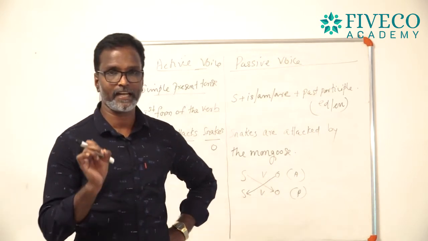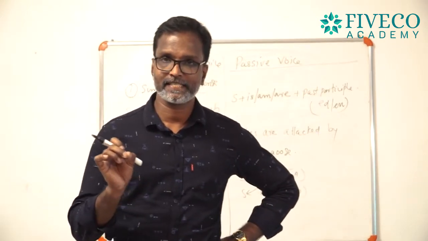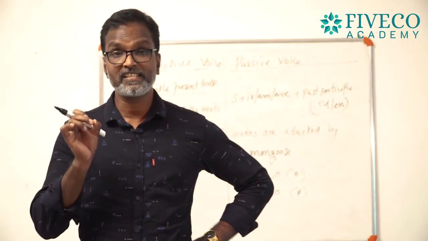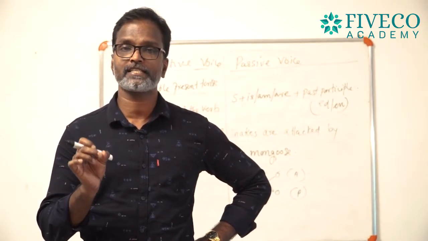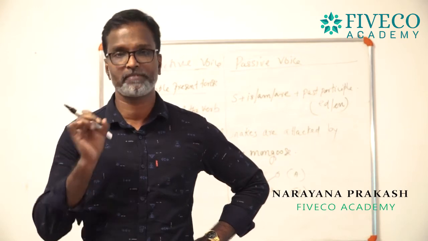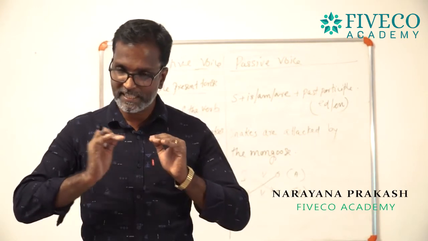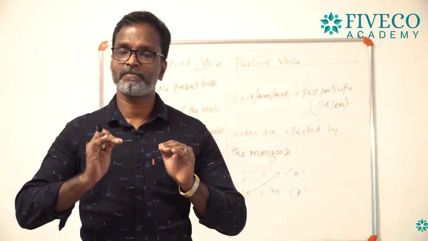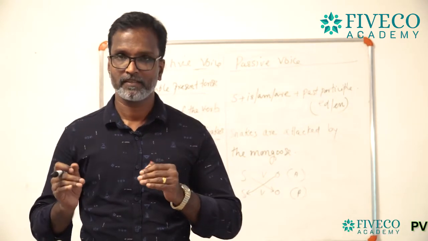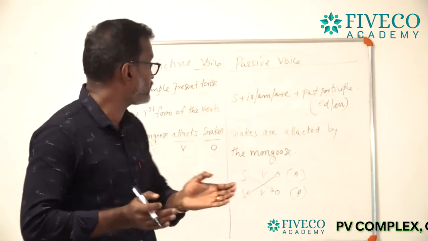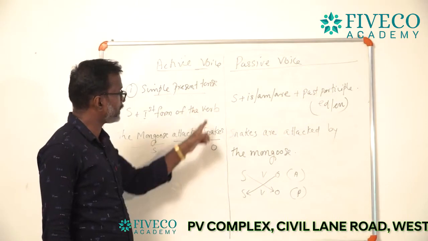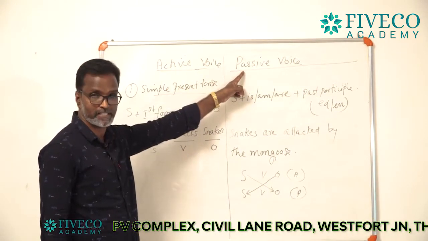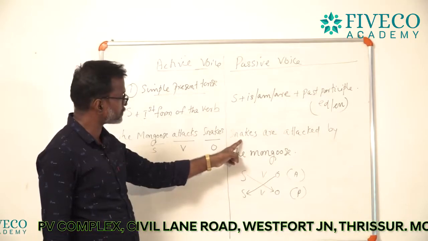And I shall tell you, when you get a sentence, the first step is that you want to find out the subject, verb and object. You just mark subject, verb and object, and you take the object of the active voice, and this object will become the subject of the passive. Then snakes.